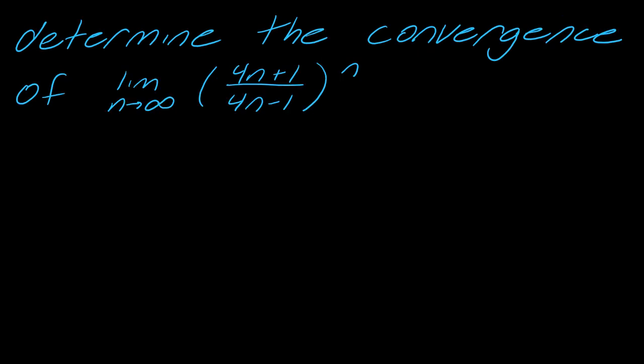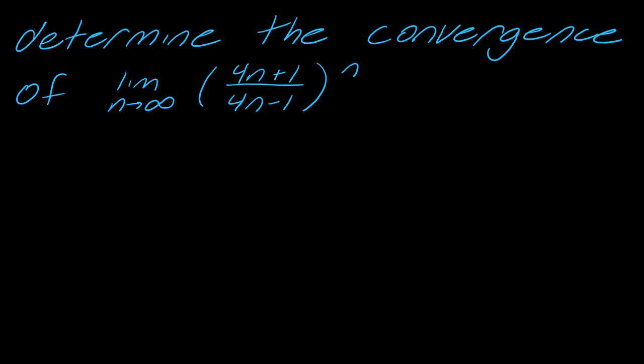Okay, what about if I have the limit as n approaches infinity of (4n plus 1 over 4n minus 1) to the n? So this one's a little bit trickier and is also an application of L'Hopital's rule, but with one of the exponential indeterminate forms. So let's review how we use L'Hopital's rule in a case like this.